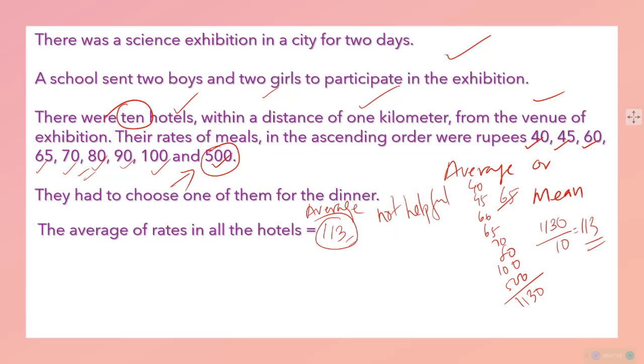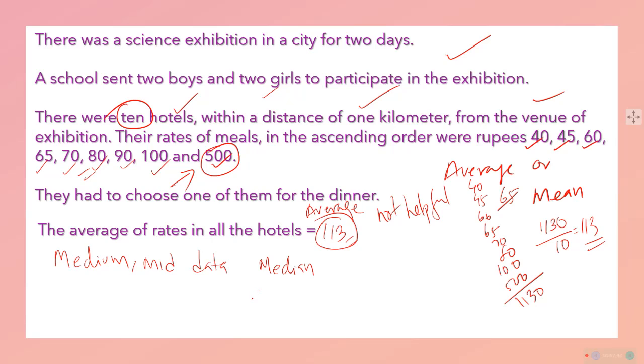How will we decide from where to eat? We need a mid rate, medium rate, and for that we should know the mid data. Understood? So to get that mid data or median data, we call that as median only. Now how to find out that mid data? That is the task now.